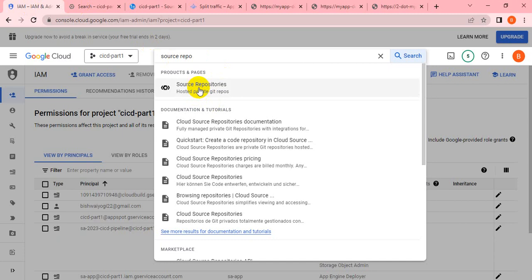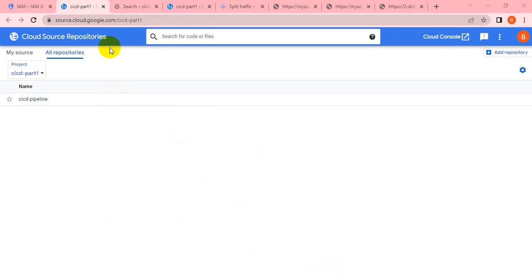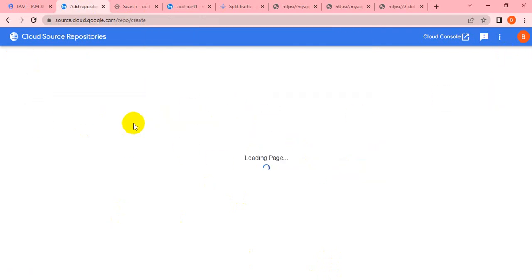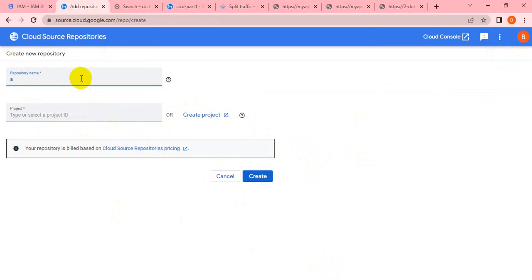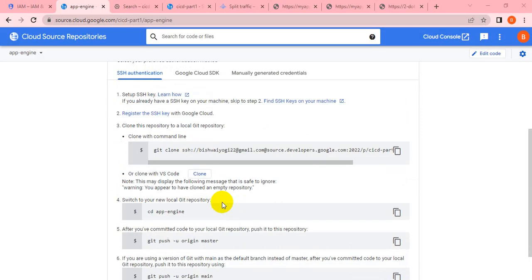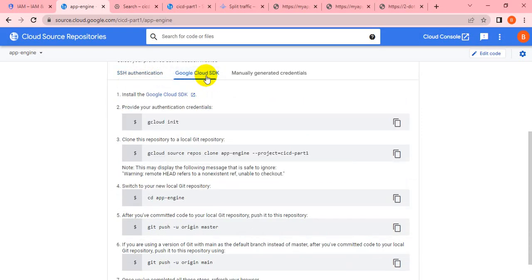I have to find the source repository because I have to create the repo here. So let me create the new repository here. Continue. Engine CICD part 1. Let me create that. Here I have to choose Google Cloud SDK because I'm doing it from the Google Cloud console using the gcloud command. Okay, so let me copy this command.